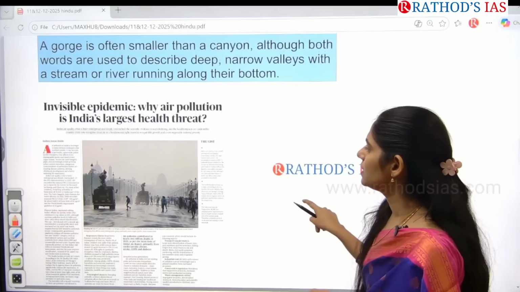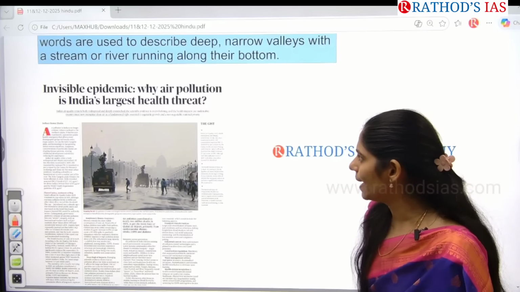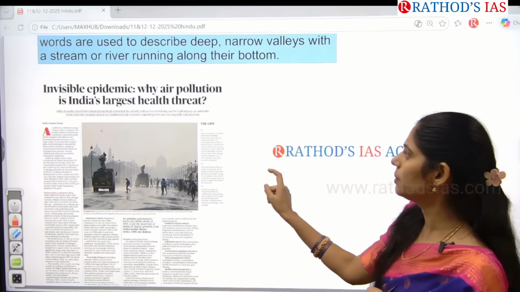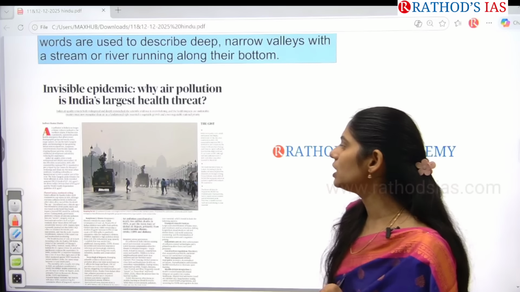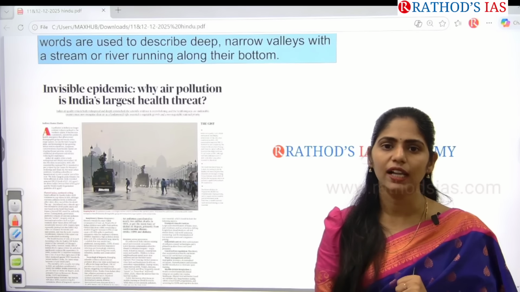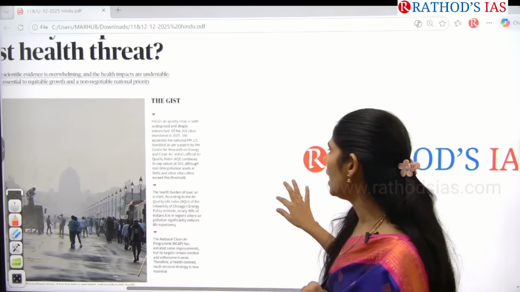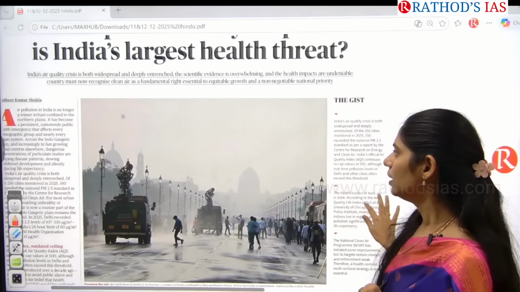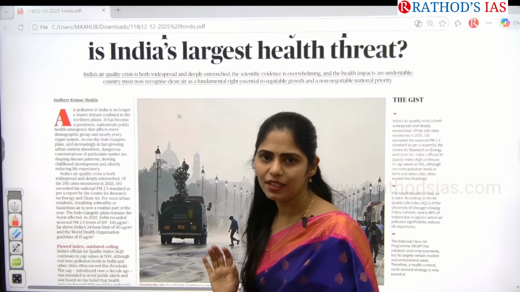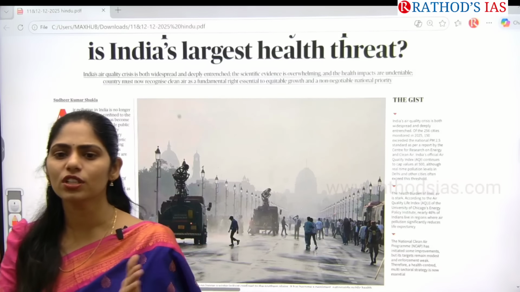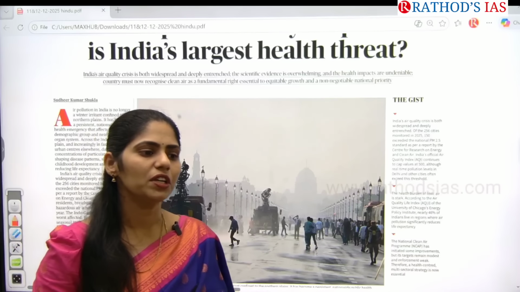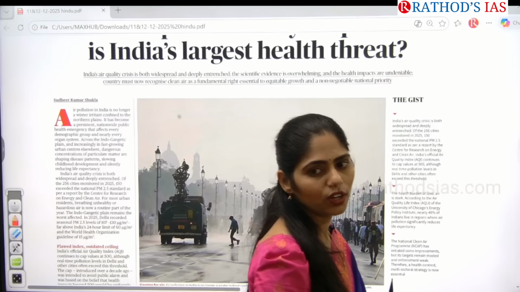And let us see the next article. See the title: Invisible Epidemic, Why Air Pollution is India's Largest Health Threat. Okay, now let us see here. As you all know, now we are having very bad air quality, especially during this winter season. Why in winter season do we have very bad air quality?